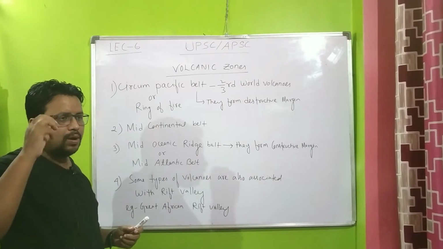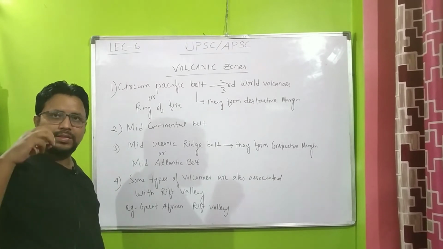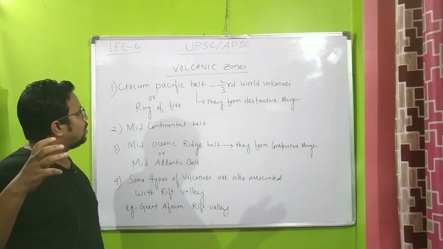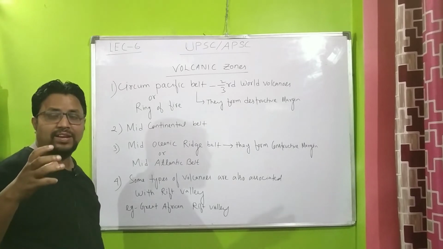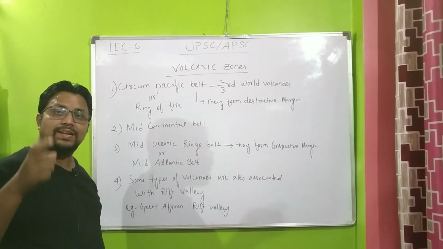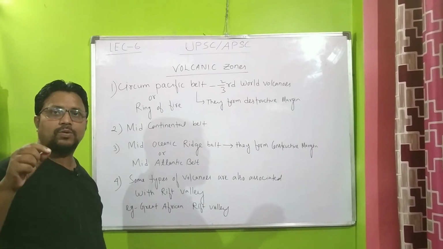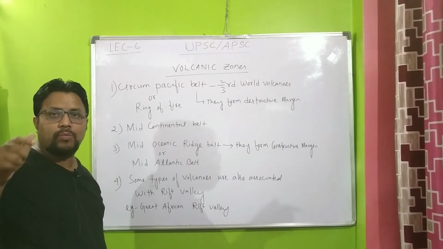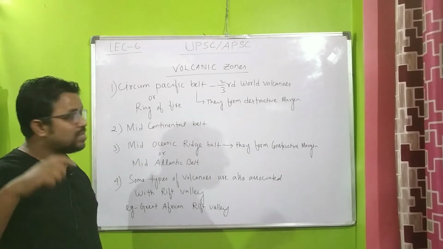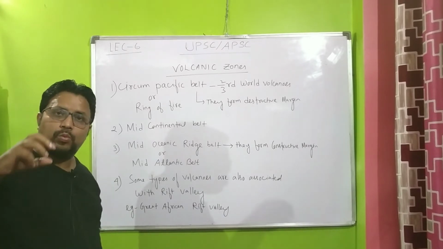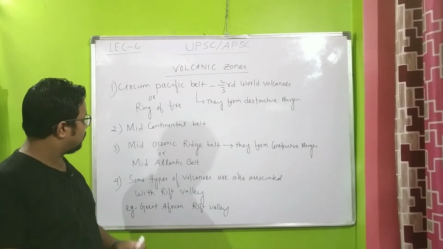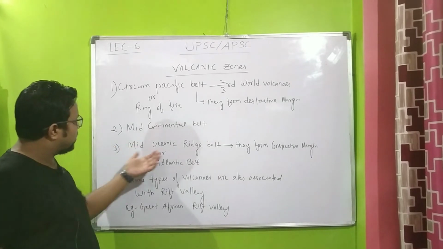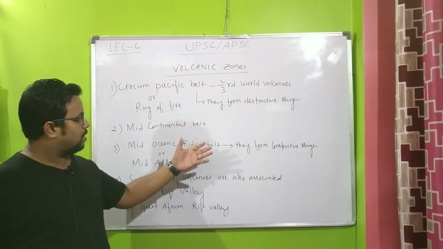But remember, in India we can find volcano in only one place. Now it is your assignment: write in the comment section in which area in India we can find a volcano.